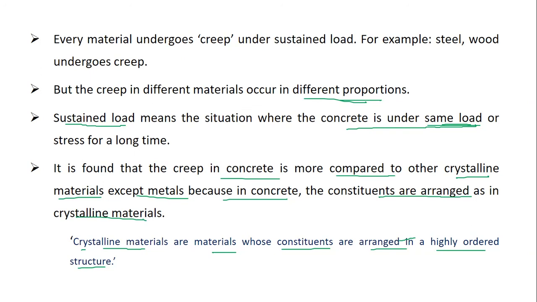See, if you take a small piece of iron, inside that there are ferrous and oxygen atoms which have a perfect bond and are arranged in a particular order. There is a systematic arrangement of all the atoms inside that body. Such a material with a highly ordered internal structure is what we call a crystalline material. So creep in concrete is going to be more compared to other crystalline materials except metals.